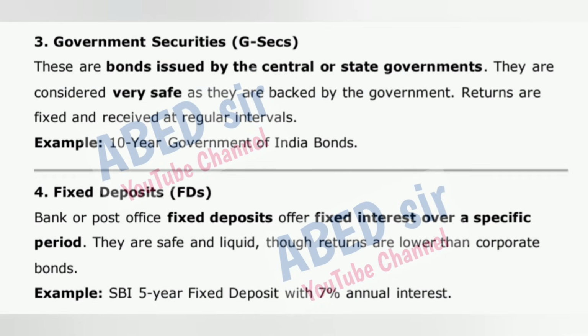3. Government securities, G-Secs. These are bonds issued by the central or state governments. They are considered very safe as they are backed by the government. Returns are fixed and received at regular intervals. Example: 10-year Government of India bonds. 4. Fixed deposits, FDs. Bank or post office fixed deposits offer fixed interest over a specific period. They are safe and liquid, though returns are lower than corporate bonds. Example: SBI 5-year fixed deposit with 7% annual interest.